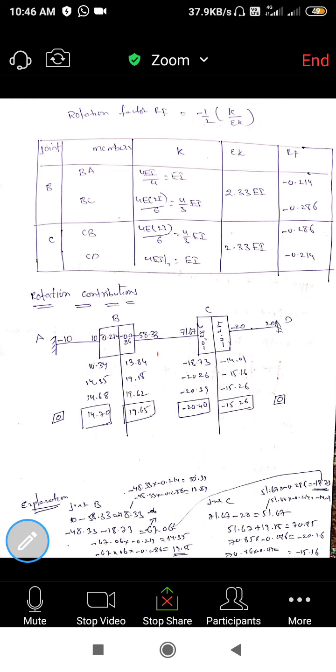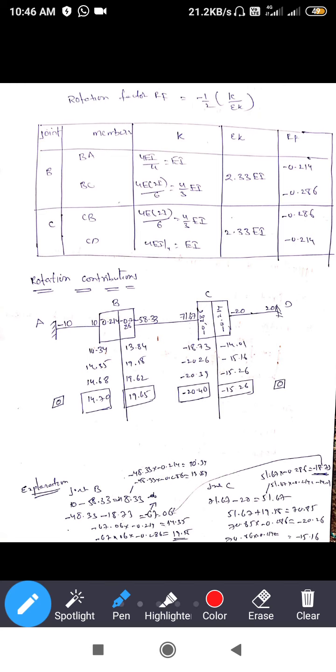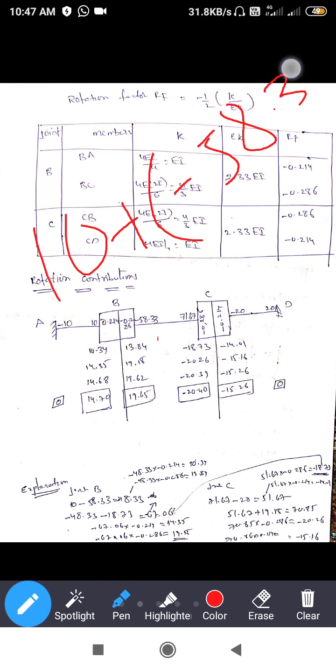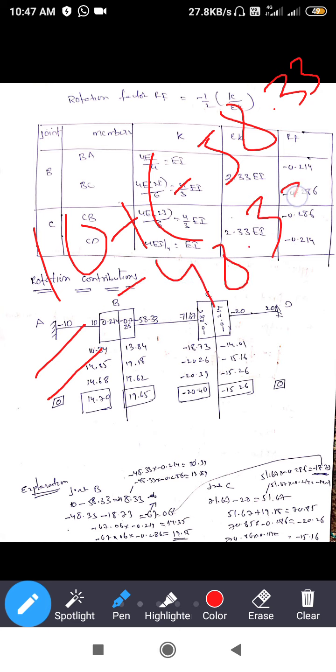Okay, first you can add these two forces. First add 10 plus minus 58.33. Okay, so we got the value. So what is the value we got? Minus 48.33. I am giving the explanation below also.